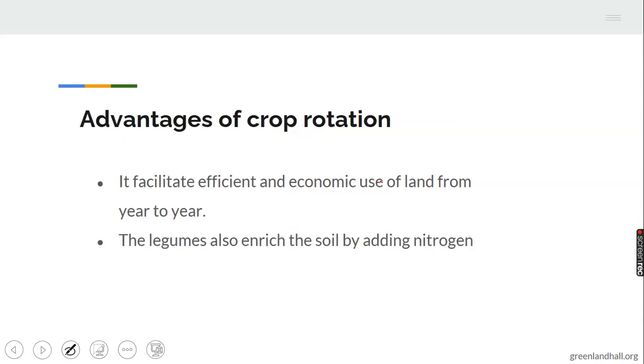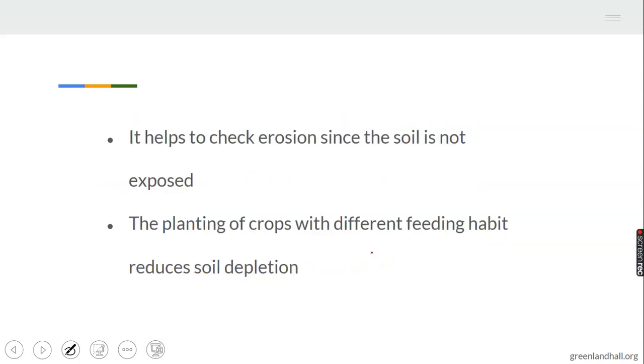Advantages of crop rotation. 1. It facilitates efficient and economic use of land from year to year. The land is being managed, just like continuous cropping. 2. The legumes also enrich the soil by adding nitrogen. 3. It helps to check erosion since the soil is not exposed.